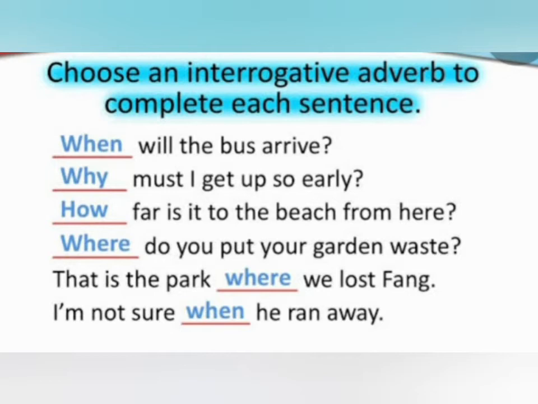Dash far is it to the beach from here? And the answer is how. How far is it to the beach from here? Next, dash do you put your garden waste? Where do you put your garden waste? That is the park where we lost Fang. And the next one is I'm not sure when he ran away. In these sentences, when, why, how, where, when are the examples of interrogative adverbs.